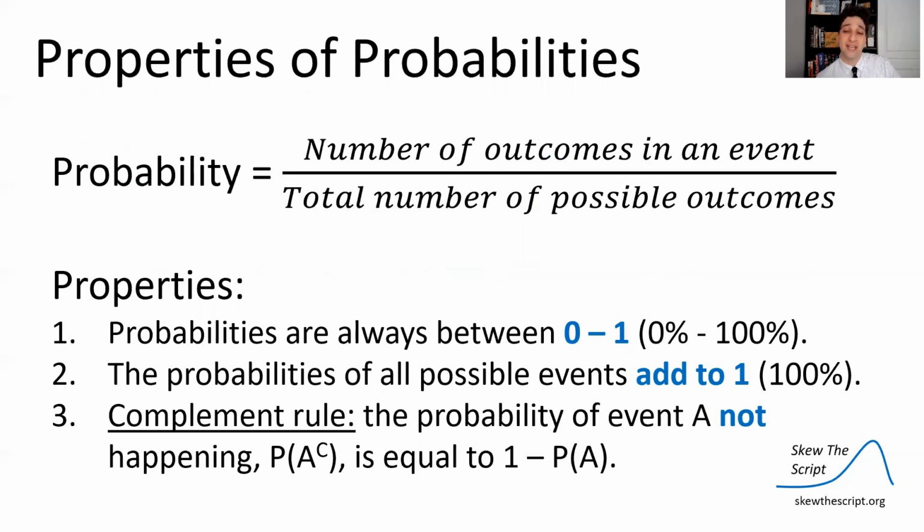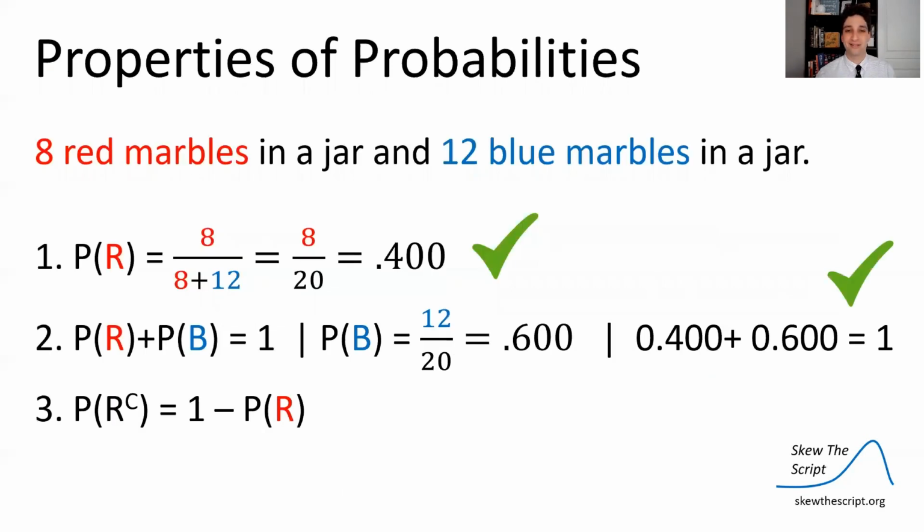Now, the last one I want to talk about today is the complement rule. That means that the probability of event A not happening is equal to 1 minus the probability A does happen. We call the complement P of A^C. That C means complement, means not A. So probability A does not happen. Let's look at an example here.